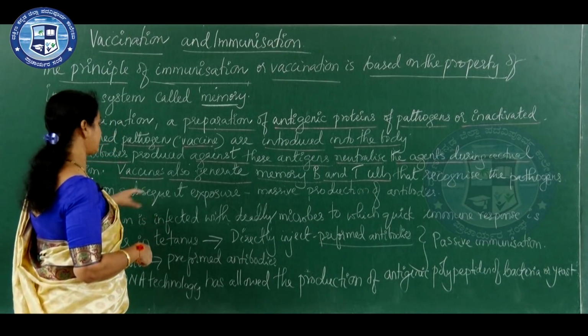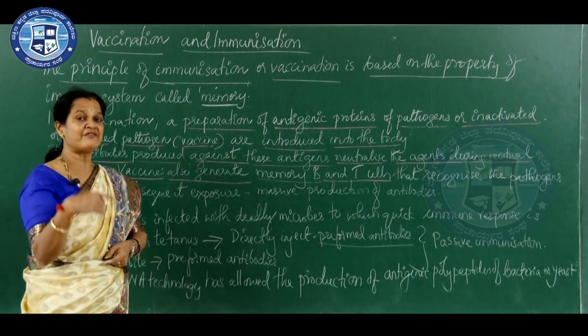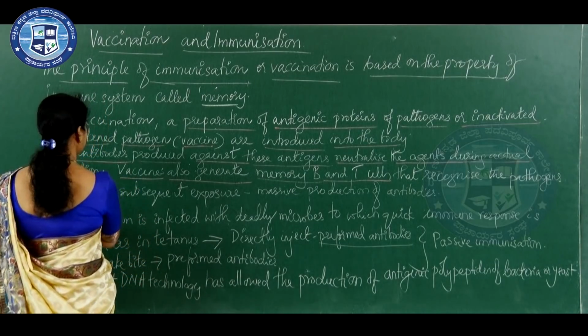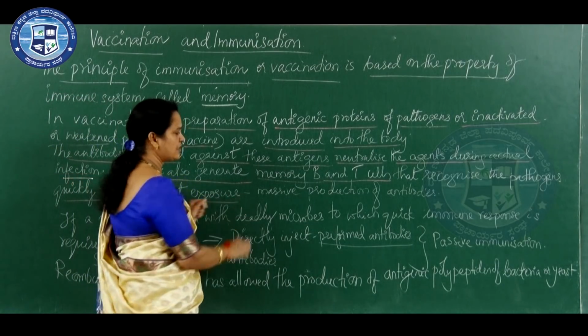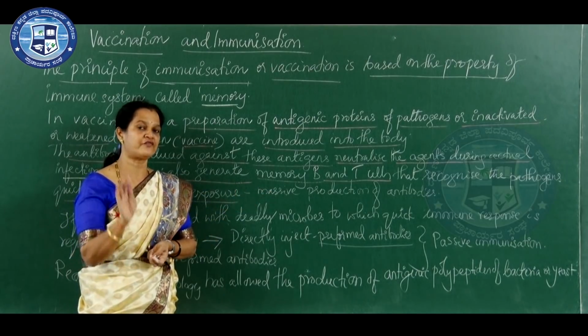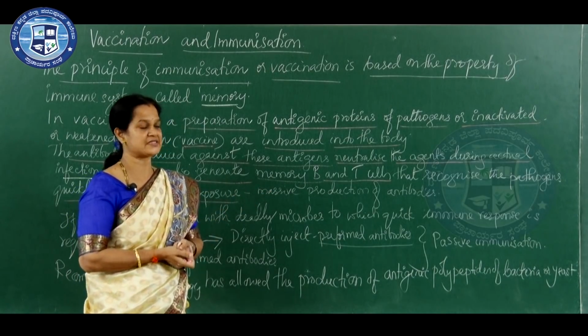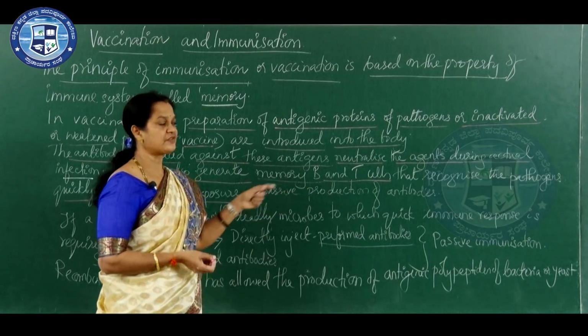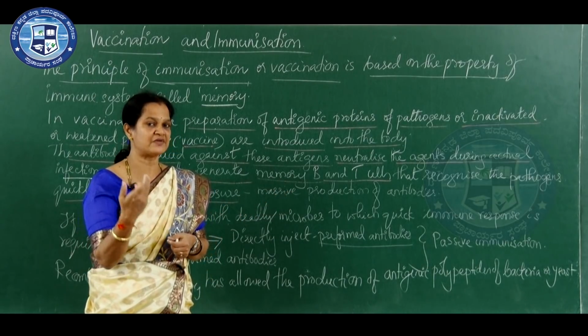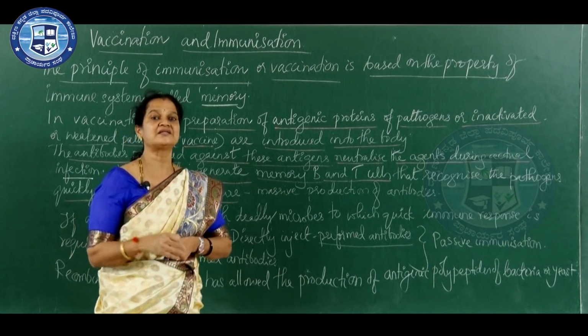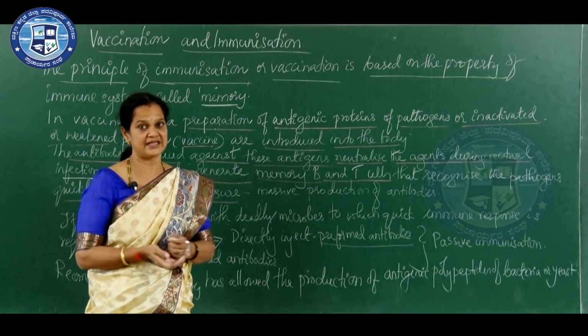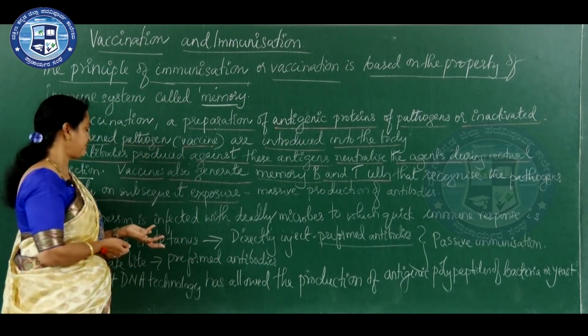Recognition will be very quick on subsequent exposure. So there will be massive production of antibodies against the pathogen, because there is memory, production will be at a faster rate, so that the pathogen can be destroyed easily without any problem.